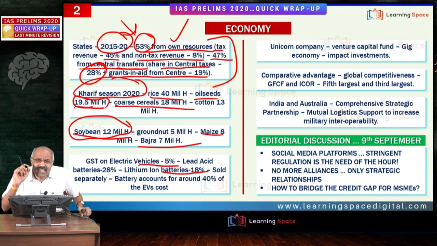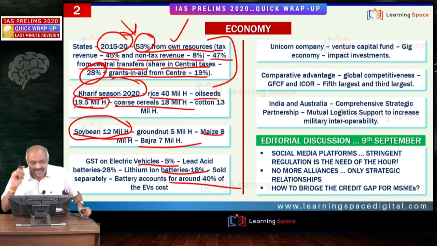Now the government is thinking of bringing down the GST on lithium-ion batteries to 5% or so. Friends, these are sold separately. Lithium-ion batteries, they attract 18%. Electric vehicles, they attract 5%. Another important aspect is, here please don't forget, battery accounts for around 40% of the total electric vehicle cost.